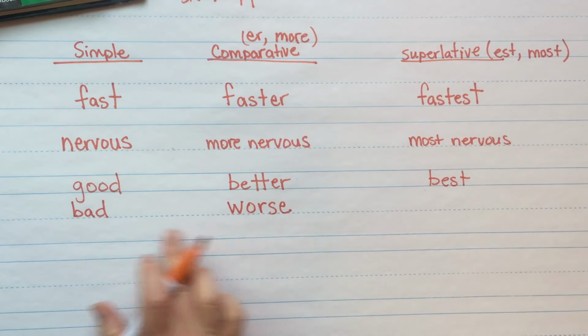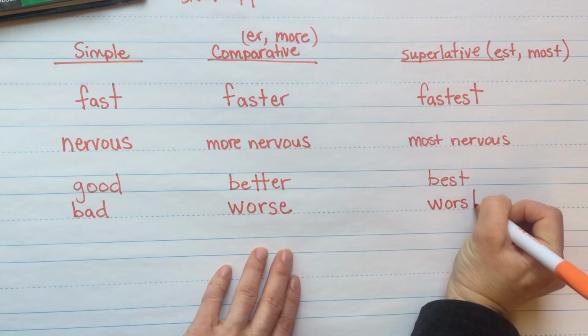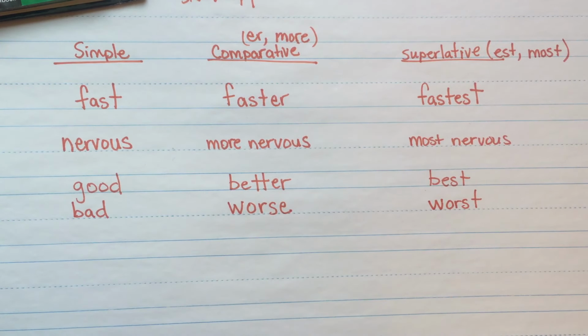Worse. Good. Worse. Hopefully you got that. So bad, worse, and what is the most bad? It is the... Did you get it? Hopefully you did. We kind of have an advantage of being English speakers, right? So we don't have to work as hard for this. We've heard it done correctly before.